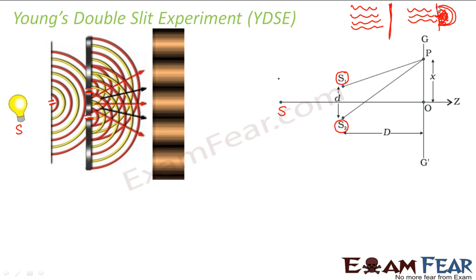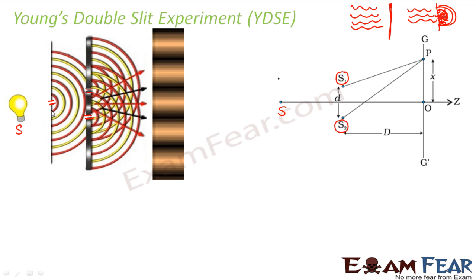Right? So that means when you put some obstacle, because of that obstacle, your light waves take the shape of semicircles. So as a result, you get your light waves in this fashion. Now these light waves, this is again the top view. Remember the example of a stone being thrown into water? Your top view looked like this. So this small slit behaves similar to a point source. So the point source will have spherical wavefronts.